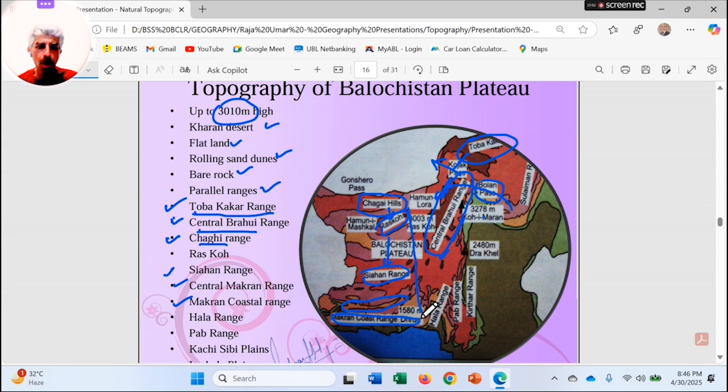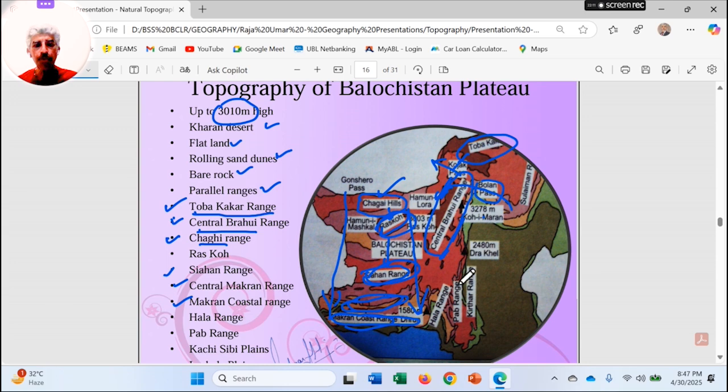So there is a series of mountain ranges: Chagai Hills, Raskoh, Siahan, Central Makran, and Makran coastal range. These are the 5 ranges from north to south in the western parts of the Balochistan Plateau.